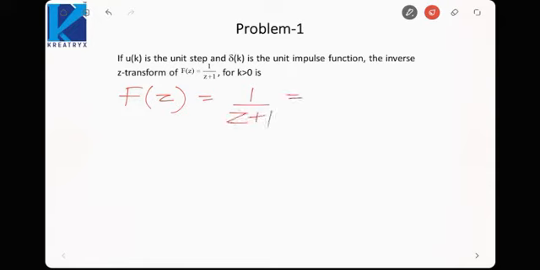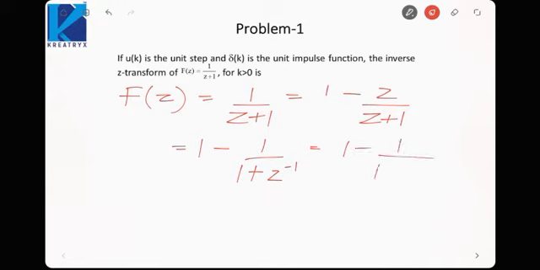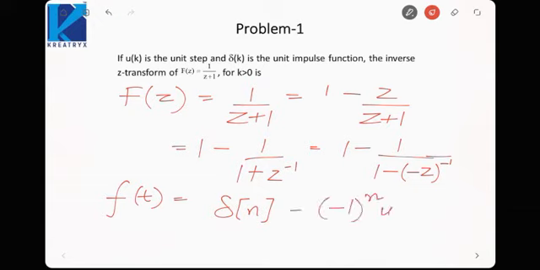So I can write it like this: (1 minus z) upon (z plus 1) is equal to 1 minus 1 upon (1 plus z inverse), 1 minus 1 upon (1 minus z inverse). Okay, so this way it will be there. Then if I want to find it, the inverse Z transform of 1 would be delta n, and the inverse Z transform of this is minus 1 raised to power n u n.